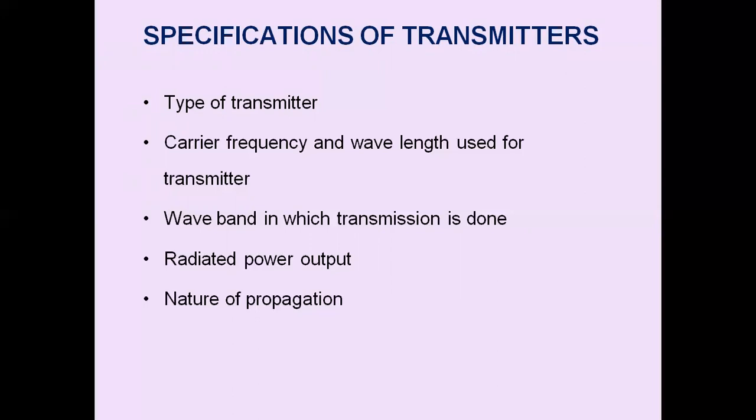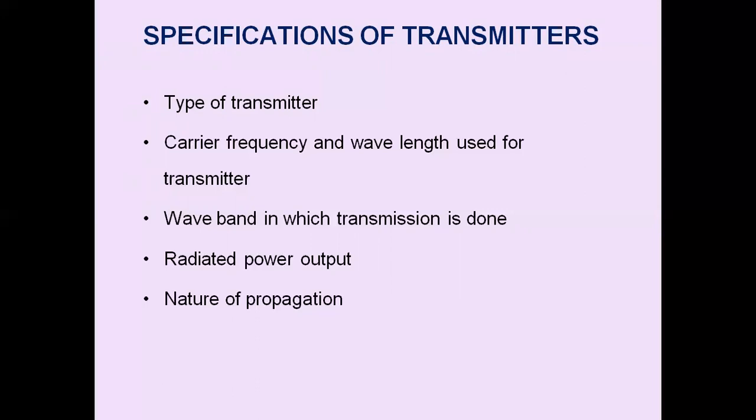We have specifications of AM transmitters. We also have specifications of FM transmitters. The specifications of AM transmitters are the amount of radiated output power, the carrier frequency used, bandwidth of the modulated signal, type of transmission, percentage depth of modulation, and low level or high level modulation.